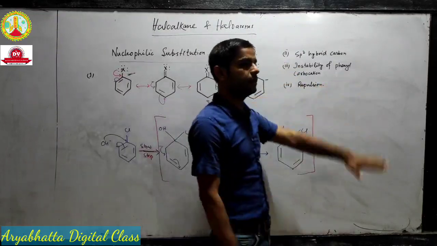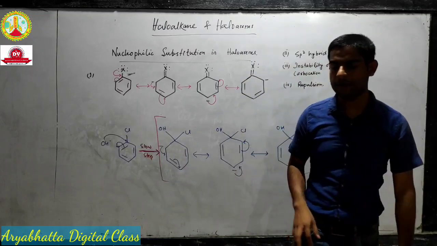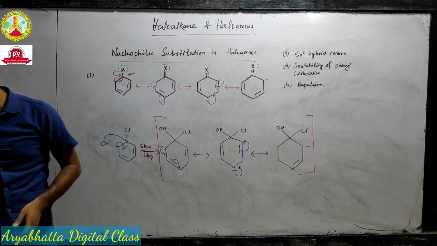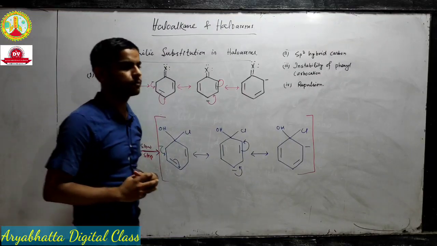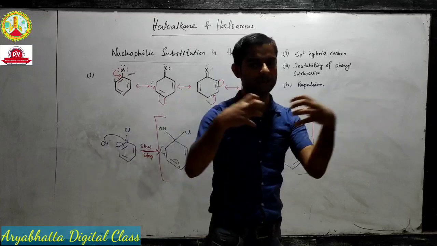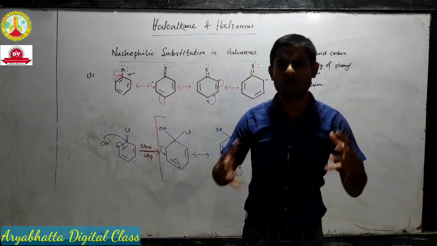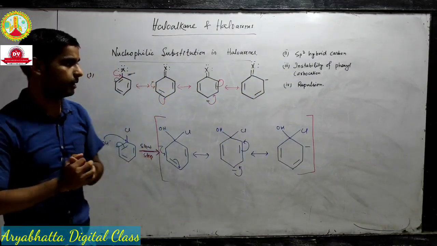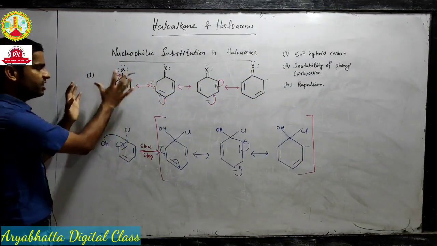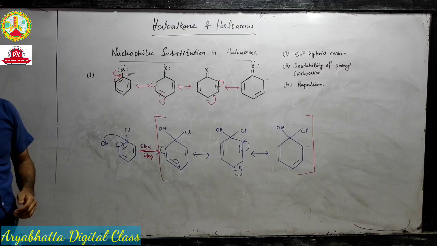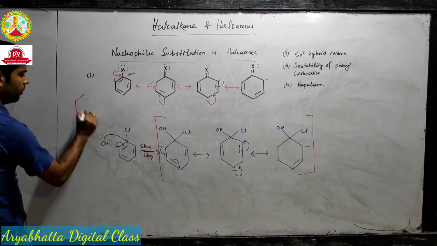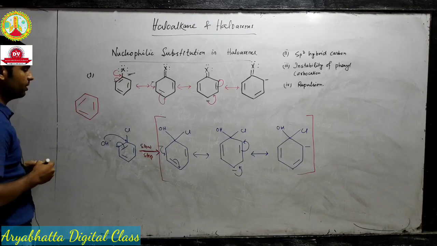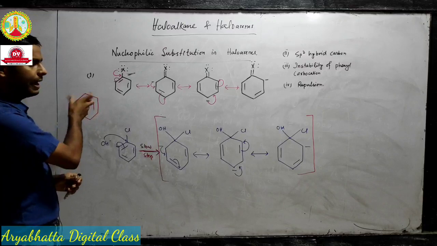And the last reason is repulsion. Now your electrostatics classes are going on, and you have seen that like charges repel each other, and unlike charges attract each other. Now what is happening? Benzene has a lot of pi electrons in it. Benzene has 3 double bonds, which shows that there are lots of pi electrons inside.